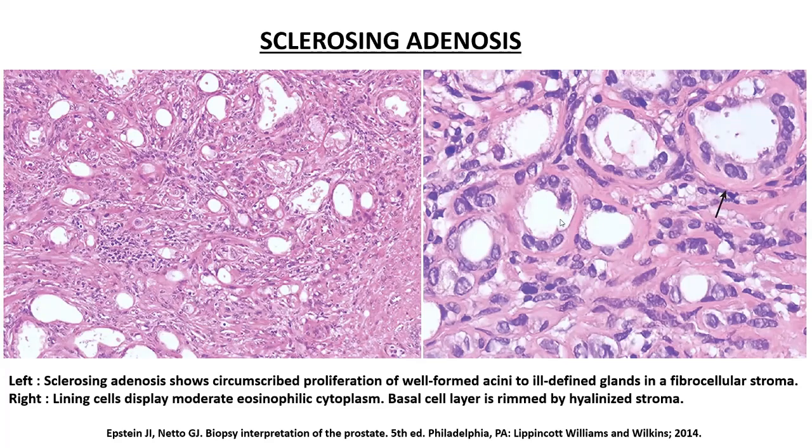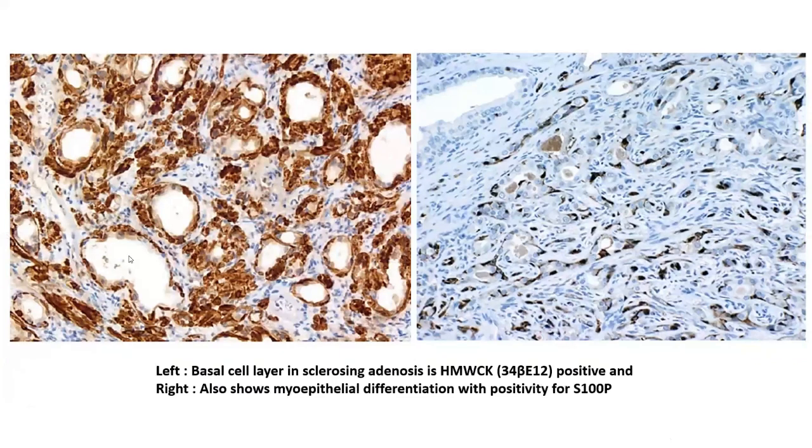So again, you will have to utilize immunohistochemistry, and you will see that on utilizing HMWK, that is the 34 beta E12 marker, there is a striking positivity for basal cells in all these glands. Another important thing within the context of sclerosing adenosis is that these basal cells usually show some amount of myoepithelial differentiation and additionally start expressing the protein S100.